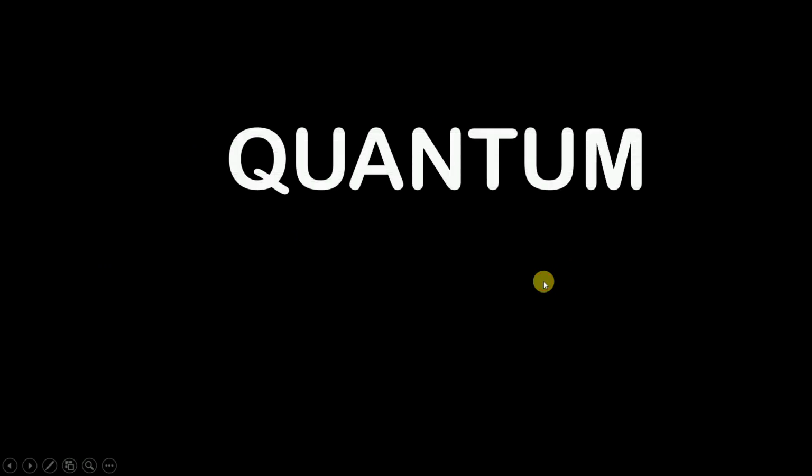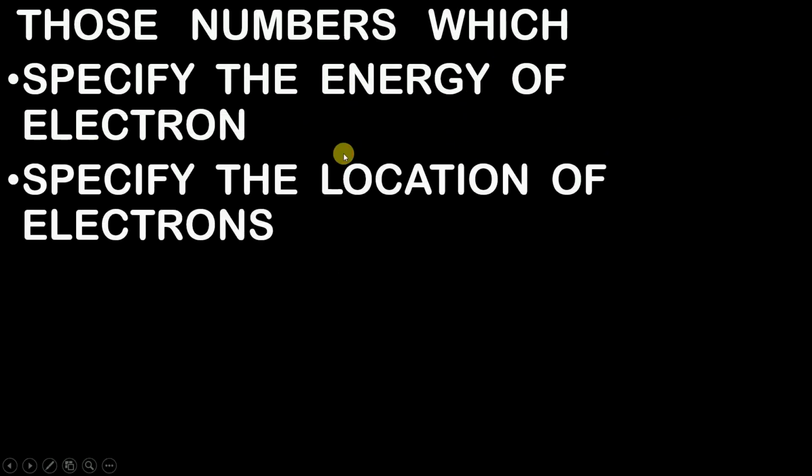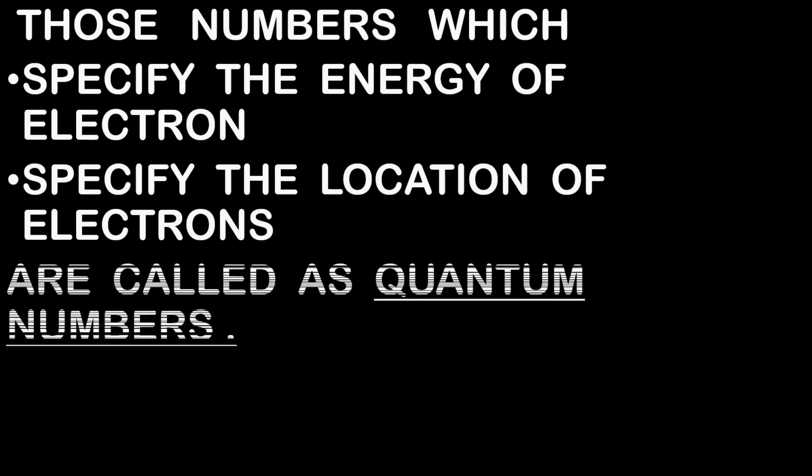Now moving ahead, if you have understood the concept of orbitals, let's move ahead to the main topic of today, that is the quantum numbers. So now basically what are quantum numbers? Those numbers which specify the energy of electron or the location of electrons are called quantum numbers. In simple words, quantum numbers are simply those numbers which give you detailed information about the electron.